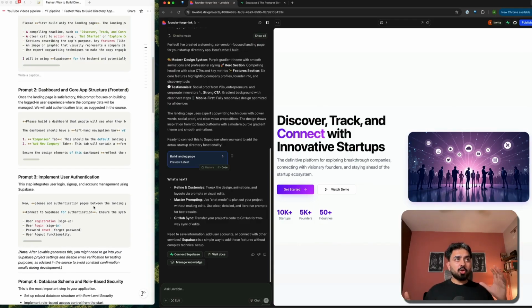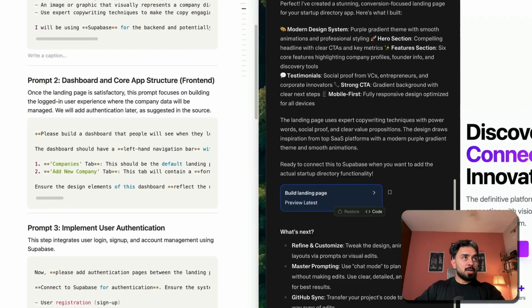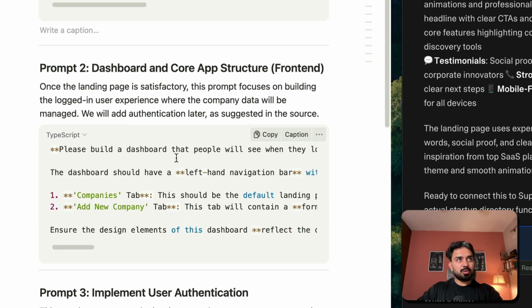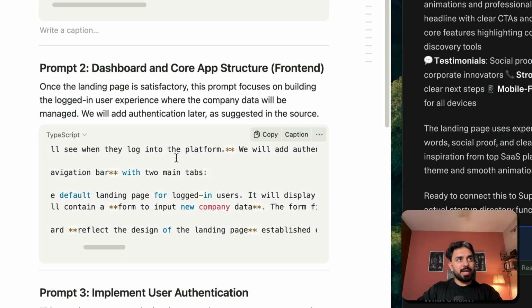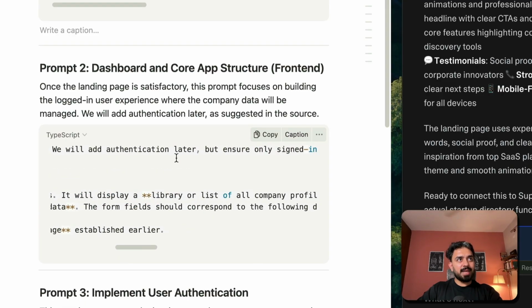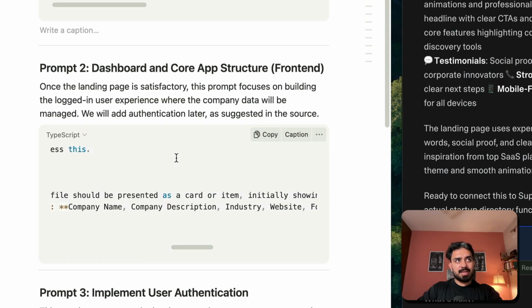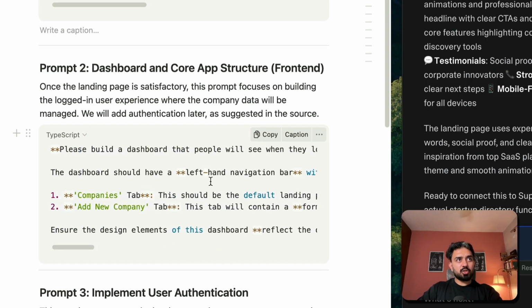Okay, so we're going to look at what the dashboard, the navigation structure, the user journey is going to look like. And then after that, in prompt 3, we're going to add user authentication. So prompt 2, dashboard and core app structure. So please build a dashboard that people will see when they log into the platform. We will authenticate later, but ensure only sign-in users can access this. And then the dashboard should have left-side navigation structure.